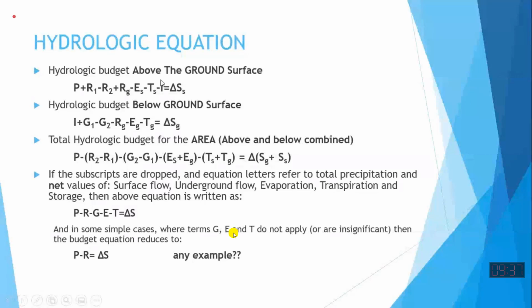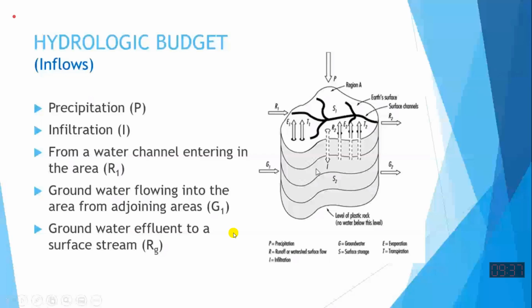So if we go to the figure again, what is the inflow to the groundwater? अगर आप इसको नेम दें, लेबल दें. So inflow, major inflow is from infiltration. तो यहाँ precipitation directly help नहीं कर रही ground water को. Precipitation पहले surface पे आती है, फिर infiltrate होती है. So only the infiltration is the inflow to the ground from the top.